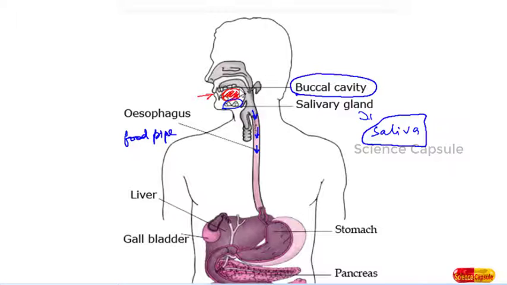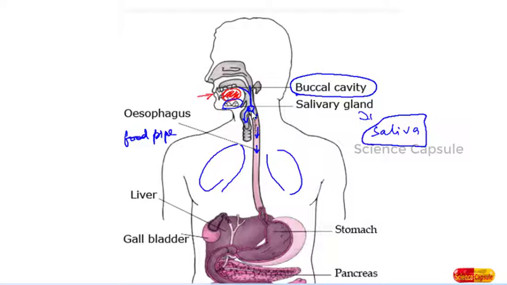Dear students, you should know there is a common tract for both the exchange of gases and food, and here there is a wall. From here air enters into the lungs. We know that here lungs is there, isn't it? Here this is the common tract for both the food and the air. So only it is advised that when you eat food, at that time you should not speak, because while speaking, if you eat food, then there are chances that the food molecules may enter into the windpipe. This we call it as windpipe, that is the respiratory tract.